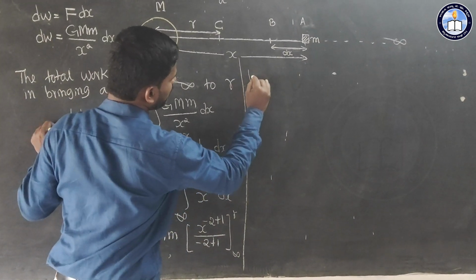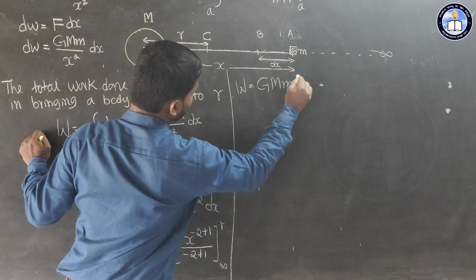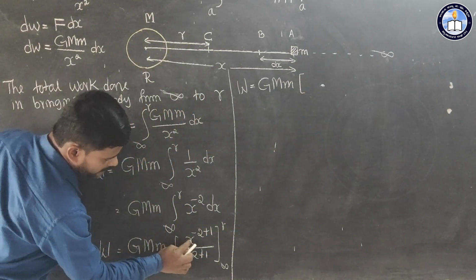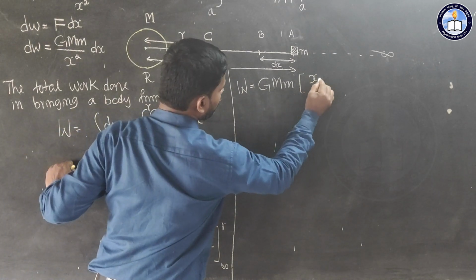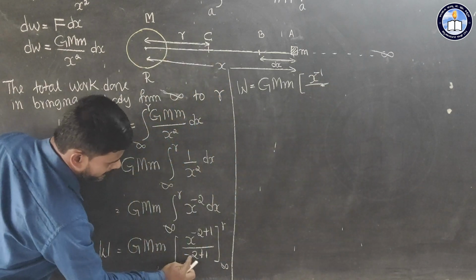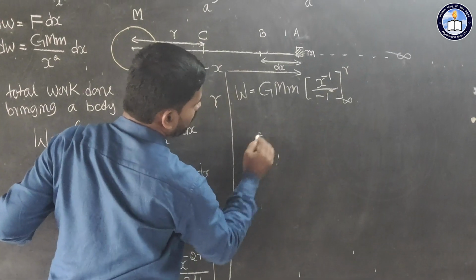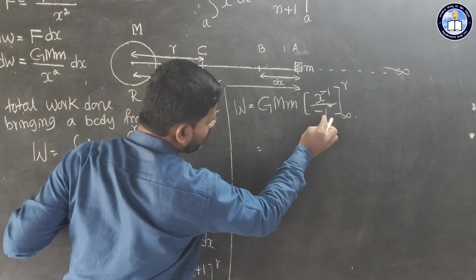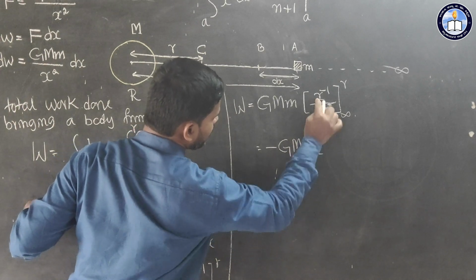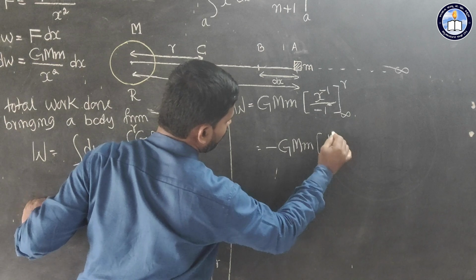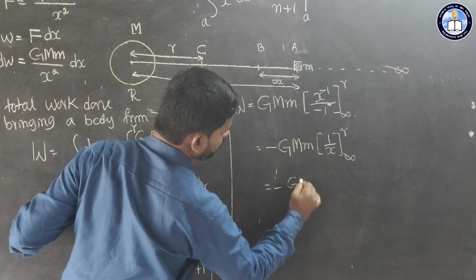So now here W is equal to G into m. Observe here we have to simplify x to the power minus 2 plus 1, minus 2 plus 1 is equal to minus 1. So x to the power minus 1, in the denominator minus 2 plus 1 you will get minus 1, limit infinity to R. Here there is a minus, so I will keep it out. So we will get minus G into m. This is x to the power minus 1, reciprocal of that I will write 1 by x, limit infinity to R.